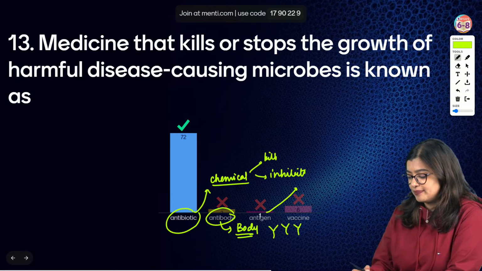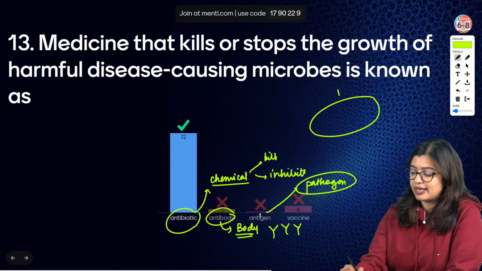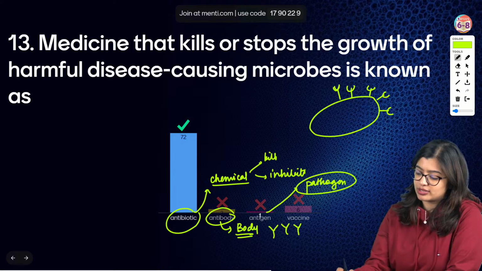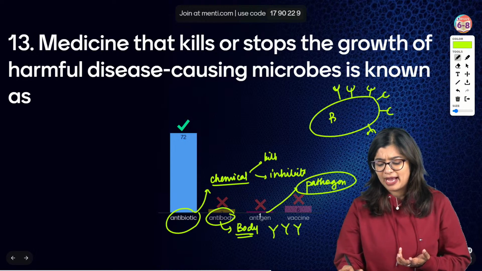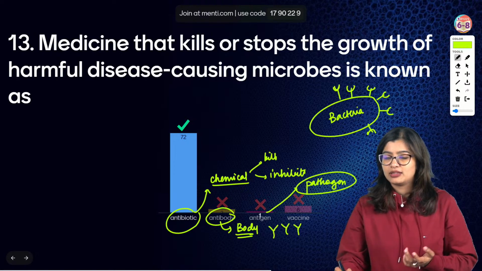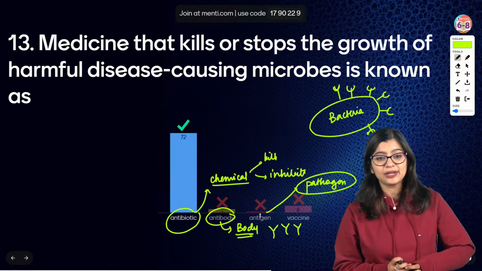What is an antigen? An antigen is what we find in a disease-causing microbe which we call as a pathogen. And it is kind of like an ID card, right? It is an ID card which is present on the surface of the bacteria or the pathogen that tells us that, hey, this does not belong to my body, this belongs to someone else, right?